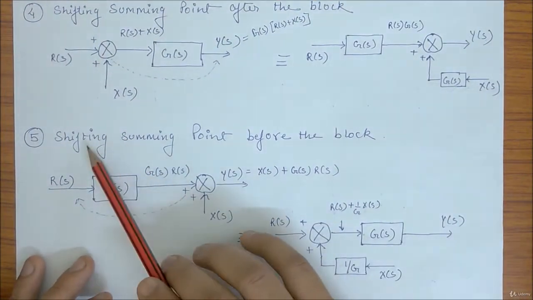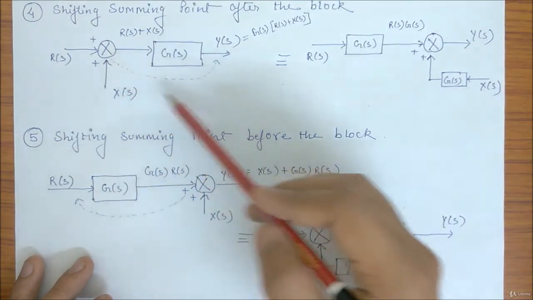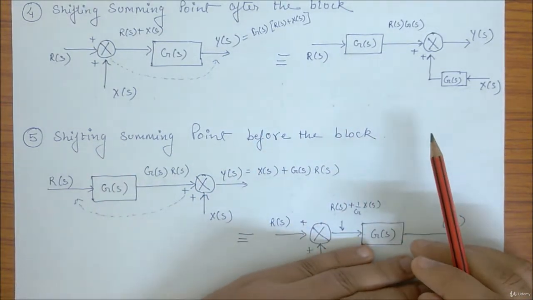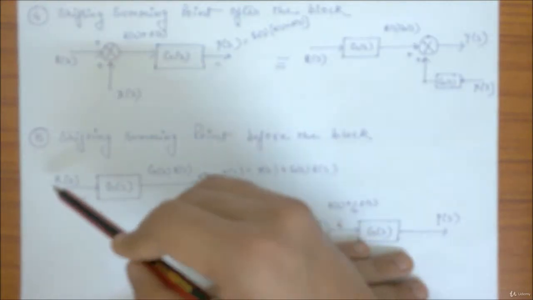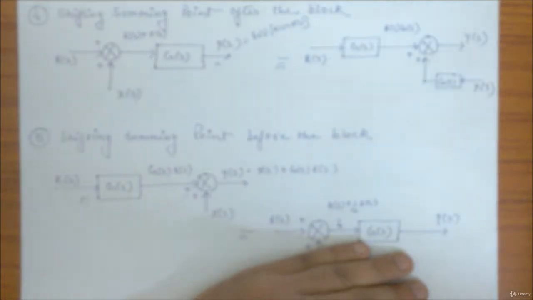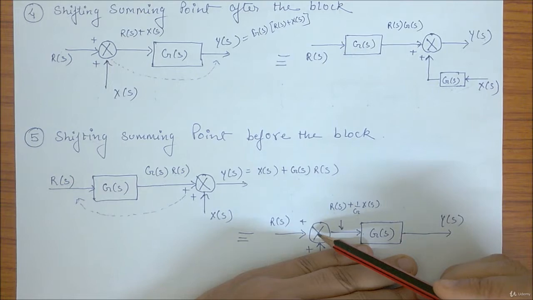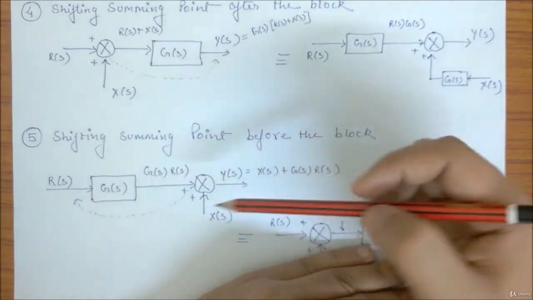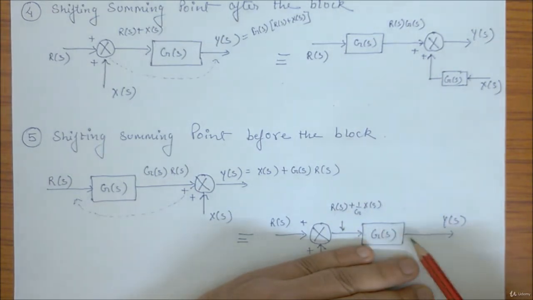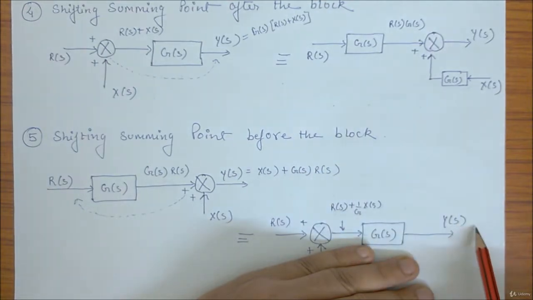Same thing, if I shift the summing point before the block, now instead of going from here to here, I am going from here to here. So blindly I'll make a summer here. I'll give an RS input, GS and YS will be there. So you can see this part I have normally. Now RS will come from here, so RS will be multiplied with GS, and in output I will get GS into RS anyway.